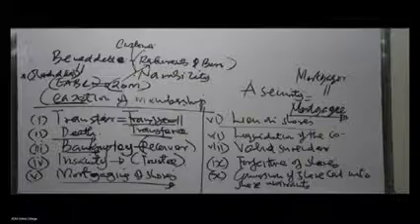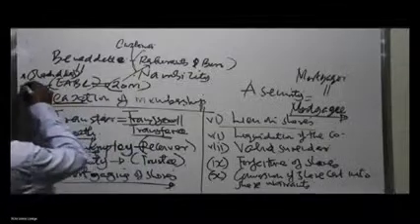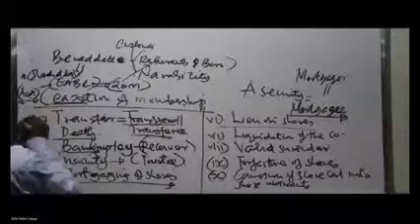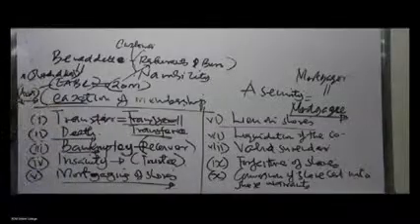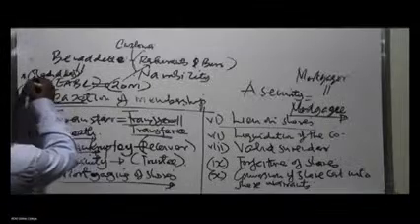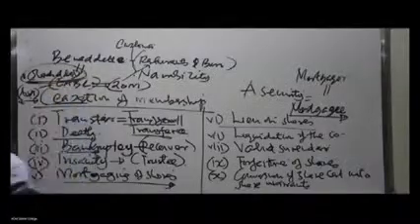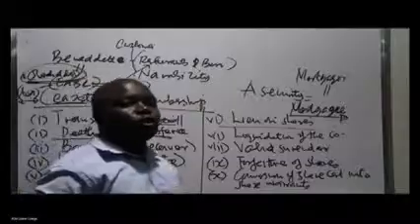Of shares. So when you talk about lien on shares, it occurs in a situation where the articles of association of this EABL as a company provide that in any case you are indebted to the company, you owe the company as a shareholder, what can happen is they can eventually take over your shares. When they do that, we say they are exercising the right of lien on your shares.